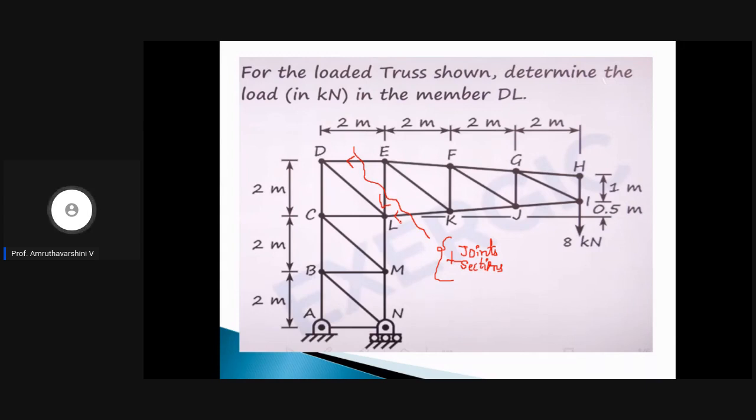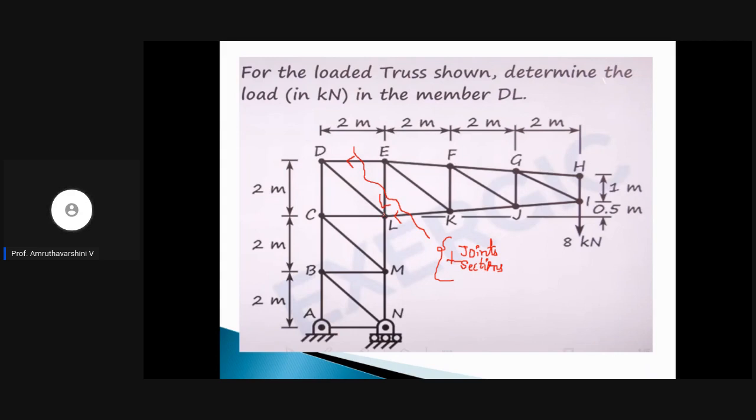Now what we can do? Look at the forces. I have just considered it to be compressive. It can also be tension, but if whatever assumption we have made is wrong, we will definitely get a negative sign in the force, which indicates that the direction we have considered is wrong and needs to be changed. So let us assume it to be compression for now here, and here I have assumed it to be a tensile force.